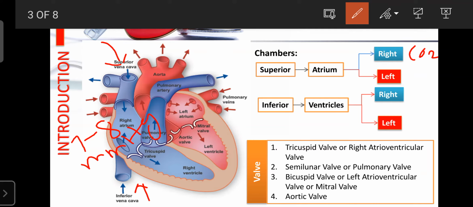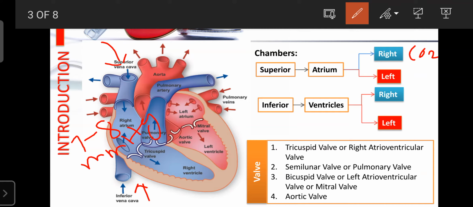The right atrium is also known as a thin-walled chamber, so it requires less pressure to contract. That pressure is 7 to 8 mmHg. If the pressure is exceeded, malfunction of the right atrium occurs. If it is less than that, the heart's pumping capacity is not properly present. So the exact pressure of the right atrium, 7 to 8 mmHg, is required for its proper pumping.